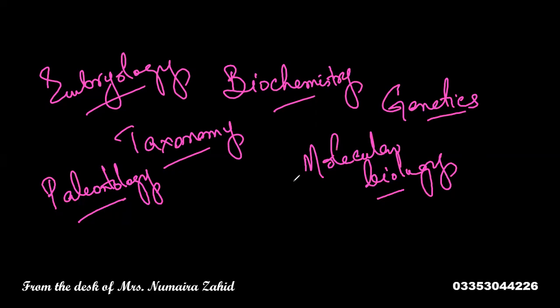I hope you are able to understand what biology is and you are able to define biology as the branch of science which deals with the study of living organisms. There are so many branches of biology, but there are three main divisions. Number one, zoology. Number two, botany. And number three, microbiology. Under the division of zoology, we study animals. Under the division of botany, we study plants. Under the division of microbiology, we study microorganisms. So let's discuss the branches of biology in the next lesson.